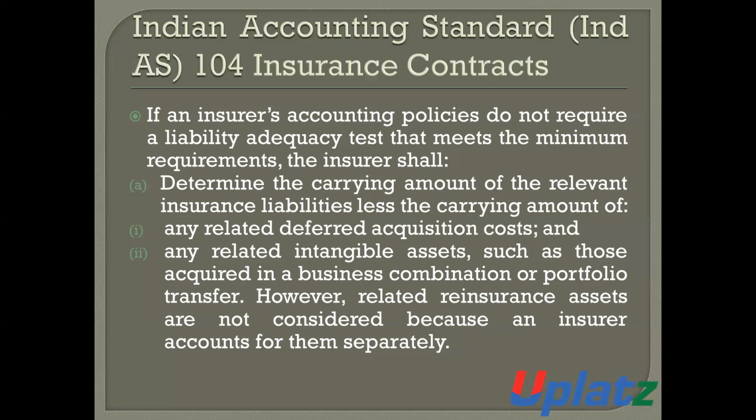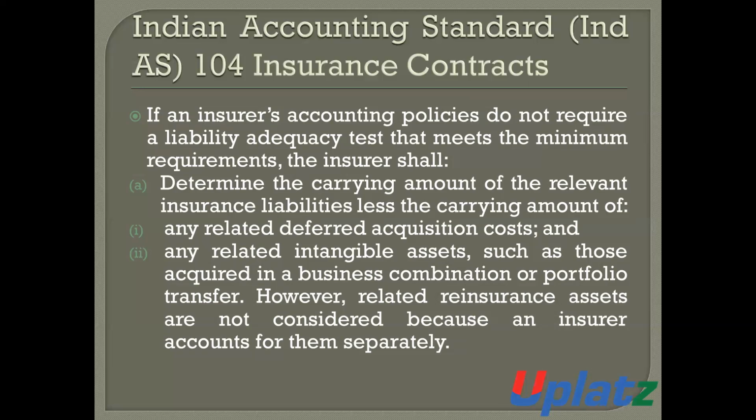First, the insurer will determine the carrying amount of the relevant insurance liabilities and deduct the carrying amount of, number one, any related deferred acquisition costs, and number two, any related intangible assets, such as those acquired in a business combination or portfolio transfer.